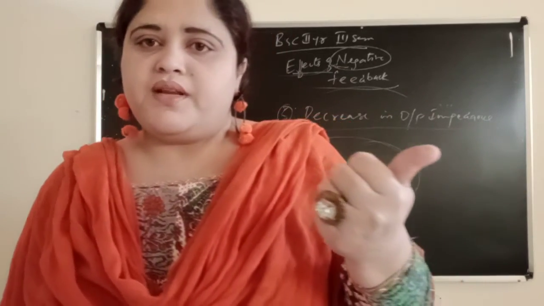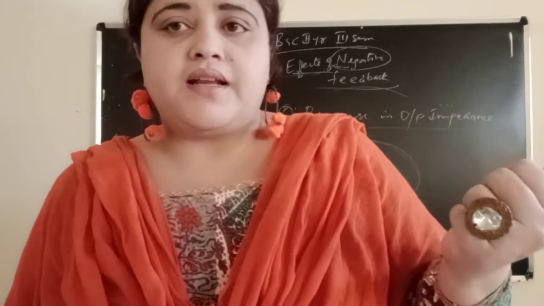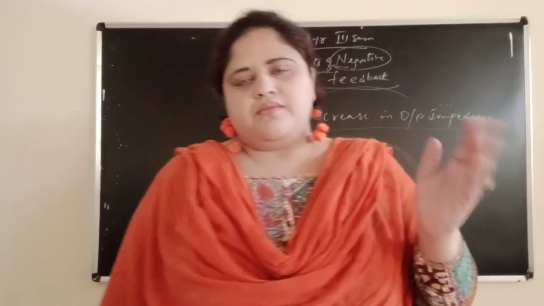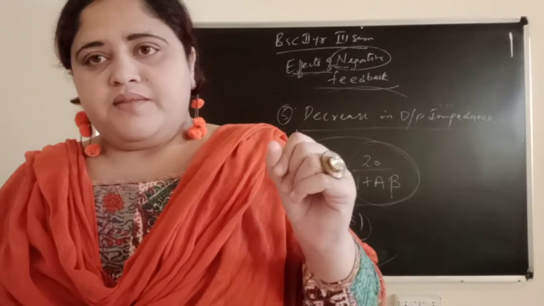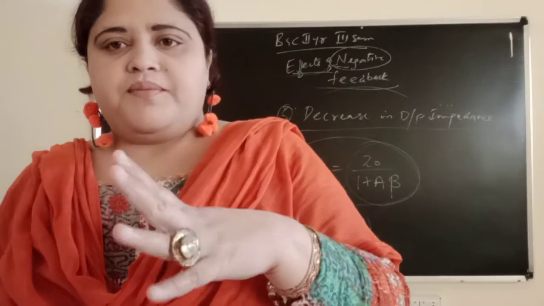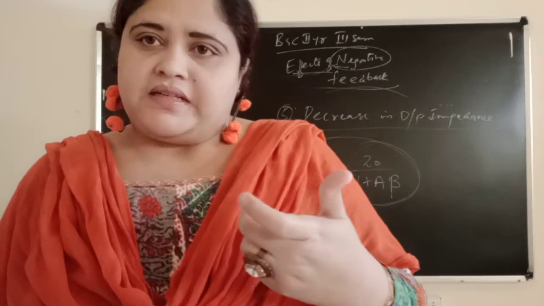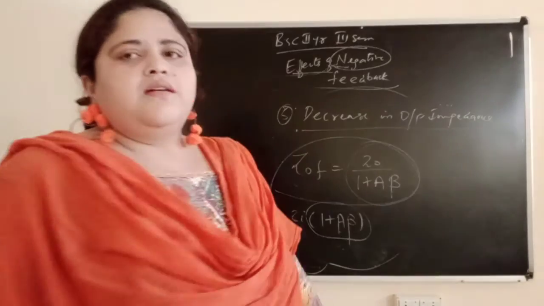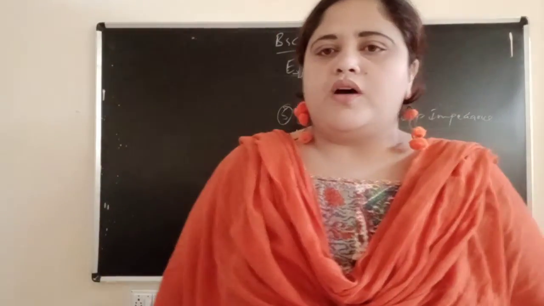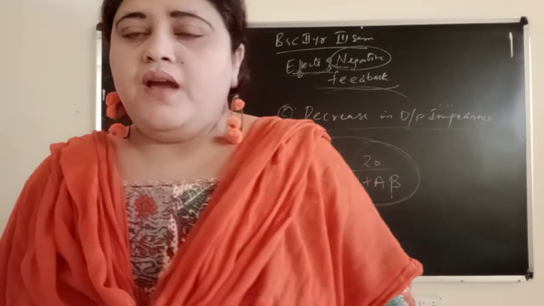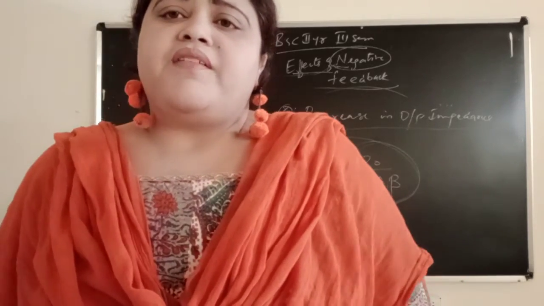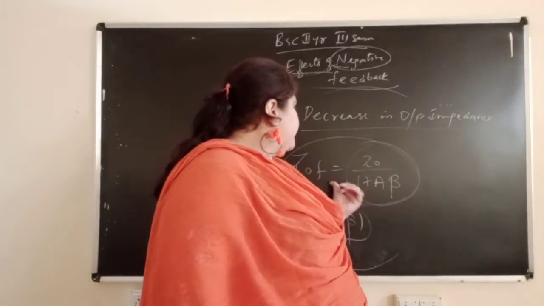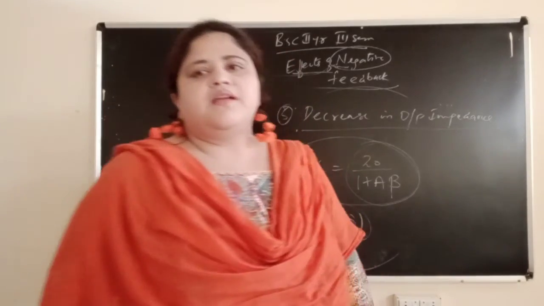Then increase in input impedance is the desired characteristic of an amplifier, because it will not load the preceding stage. ZIF equals Zi into 1 plus A beta, increasing by the 1 plus A beta factor. Decrease in output impedance is a desired characteristic of an amplifier, because with negative feedback the power loss at the output will be very less. You will get ZOF equal to Z0 by 1 plus A beta.